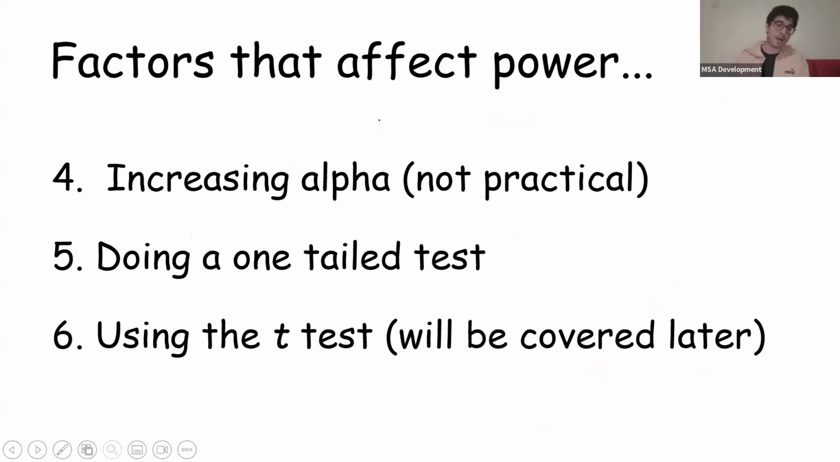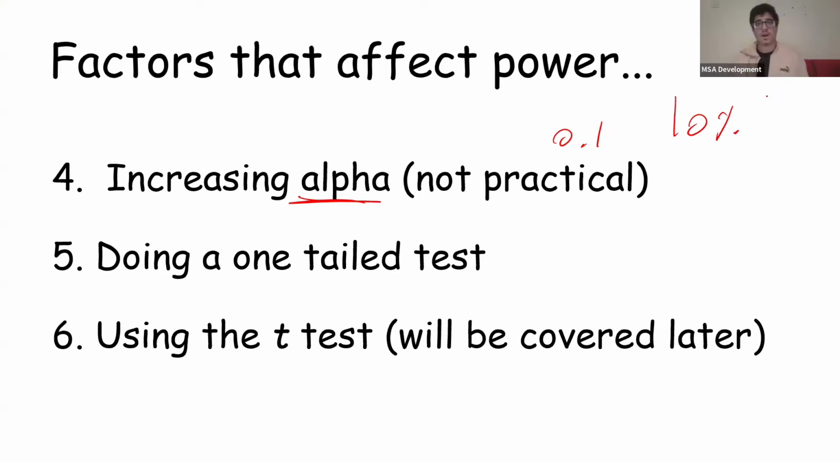Now, another thing that can increase power is increasing alpha. This is not really practical. Let's say we made the p-value needed to be significant 0.1. That means there's a 10% chance of a type 1 error. So although our power has increased, we're very likely to make type 1 errors, and that's not good at all. Usually journals only accept 0.05 and under.